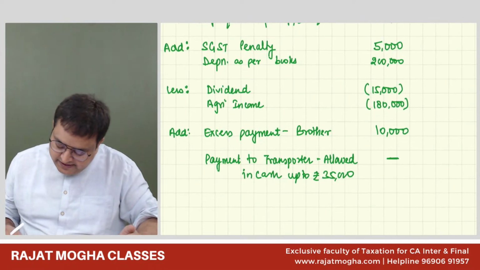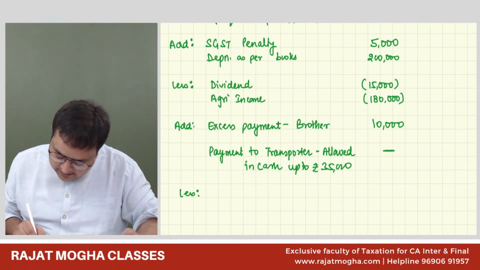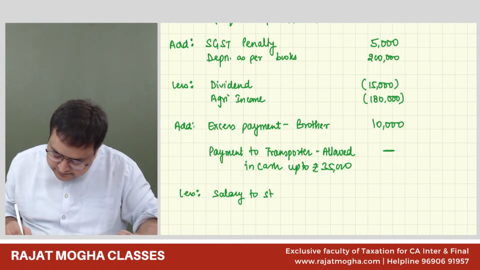So it would be less salary to staff not recorded.